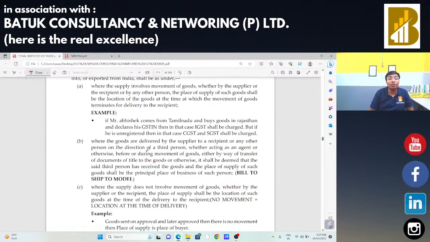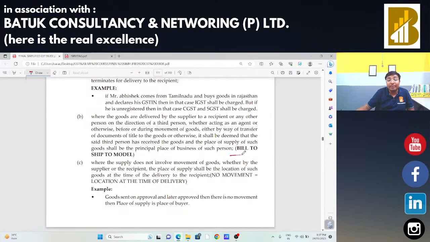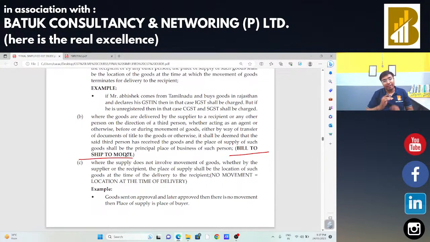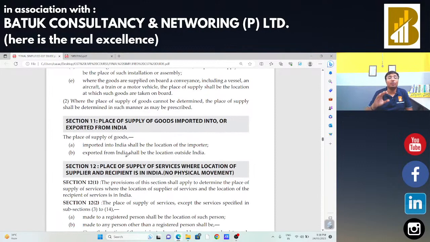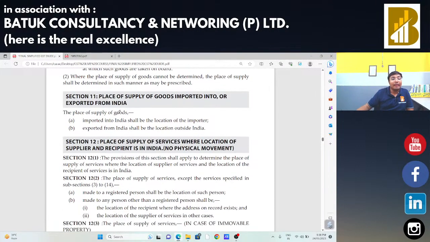In case of the bill to ship to model, we need to be very careful while deciding the place of supply. If there are multiple layers, we need to be very careful. This model is really very important for us, and at the time of departmental audit and business audit, we need to check the things very carefully. Now, place of supply of goods imported and exported from India.